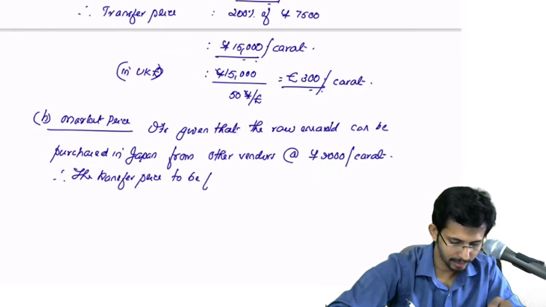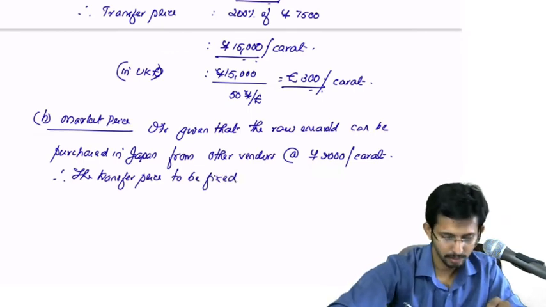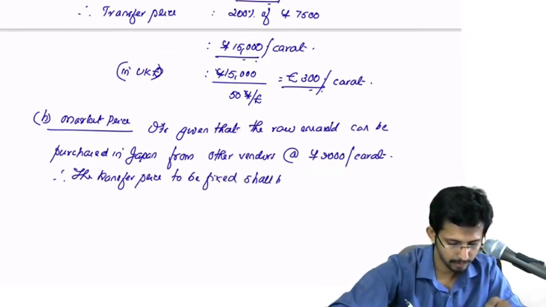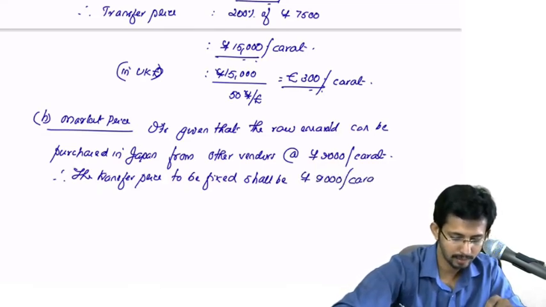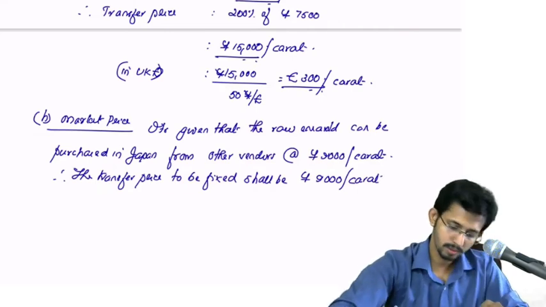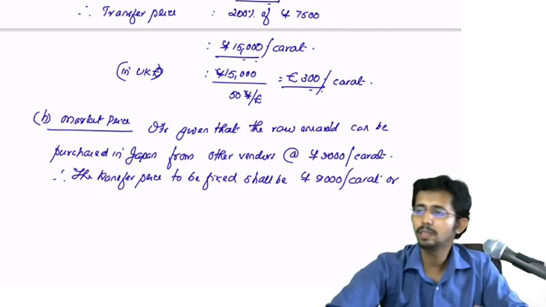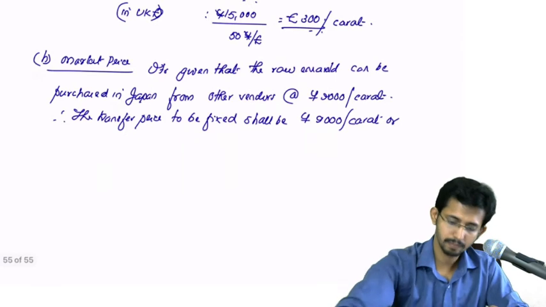Therefore the transfer price to be fixed shall be 9,000 per carat, or what will be the equivalent value in pounds?